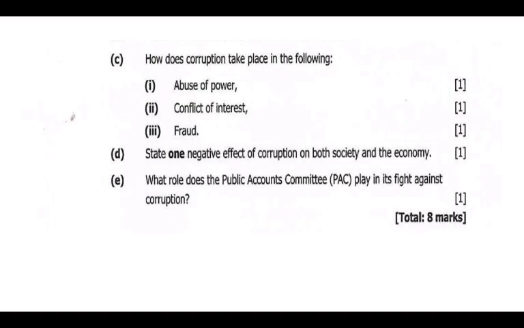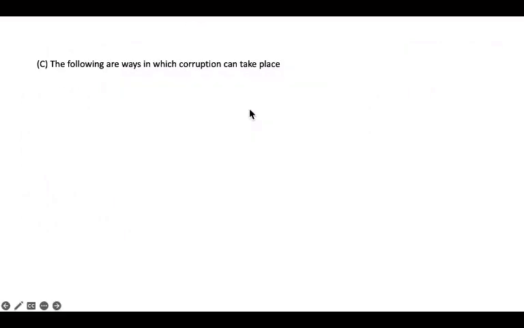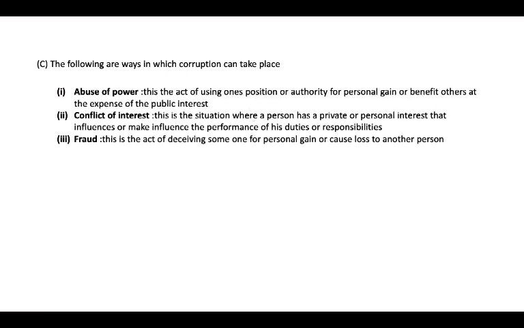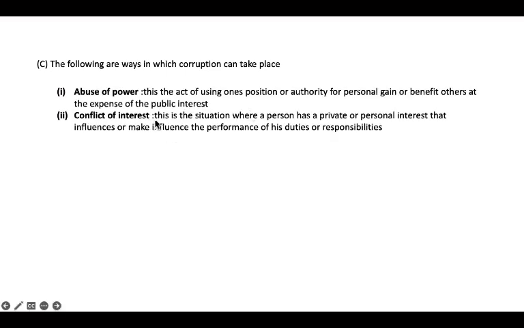And then also we have conflict of interest. This is the situation where a person has a private or personal interest that influences the performance of his duties or responsibilities. So that is the conflict of interest.